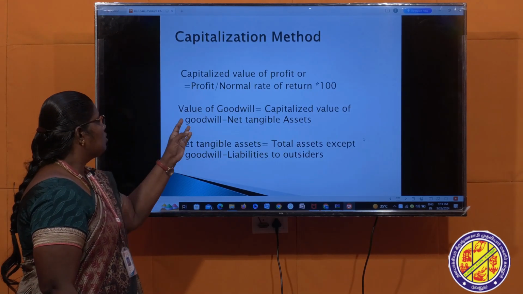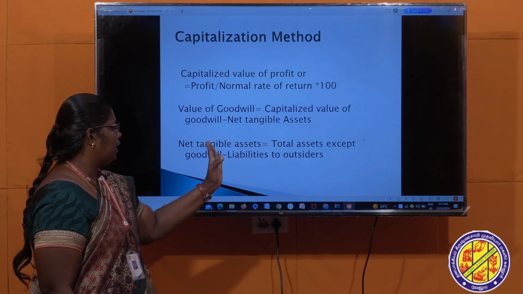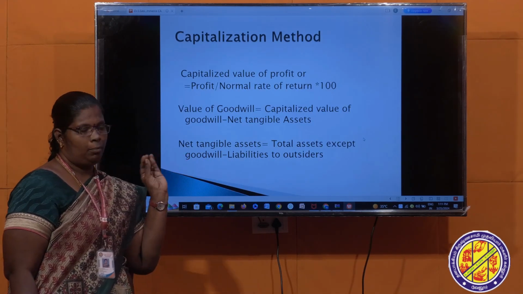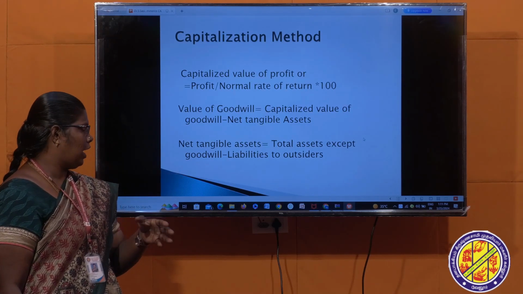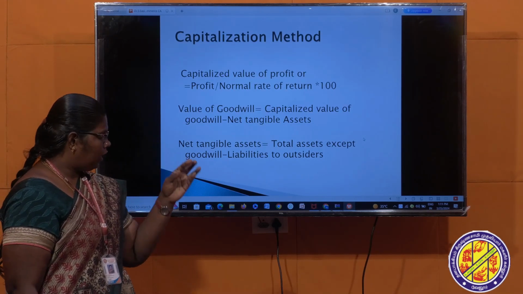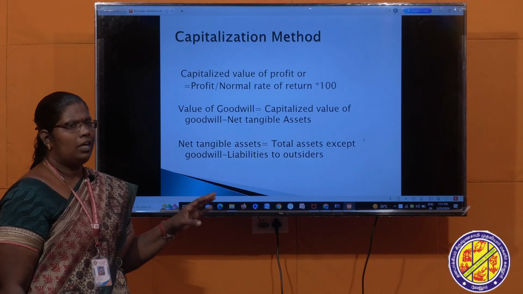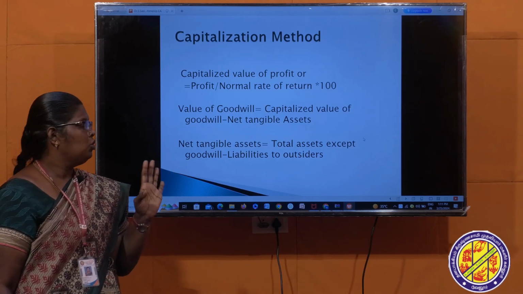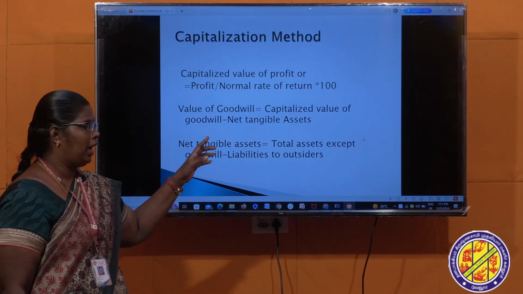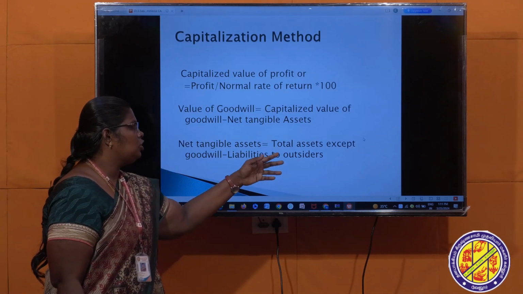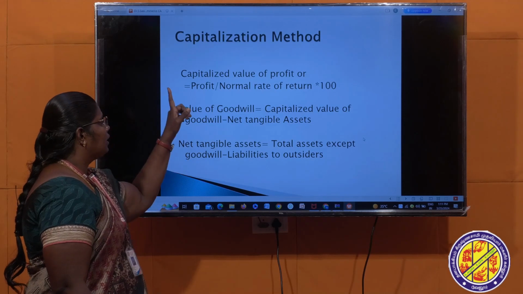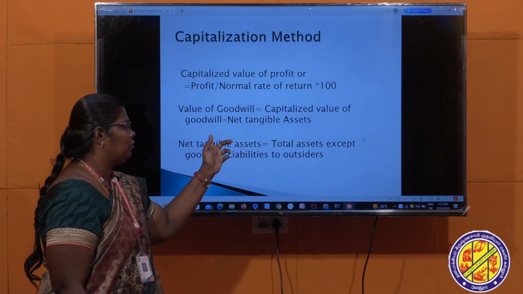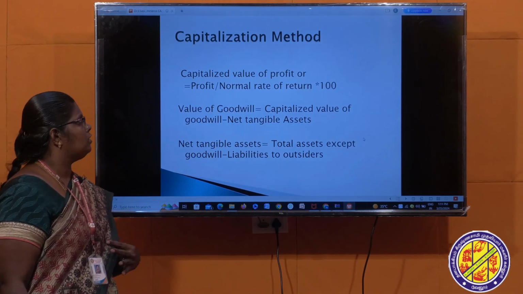Next, net tangible assets. Net tangible assets is equal to total assets except goodwill. In the problem, the balance sheet is given with assets and liabilities. On the asset side, you have to take all the assets except goodwill. What are the assets? Fixed assets, current assets, and cash balance, cash at bank. You have to leave out goodwill and take total assets minus outside liabilities. So you have to use the capitalization method. The formula for goodwill is equal to capitalized value of goodwill minus net tangible assets.